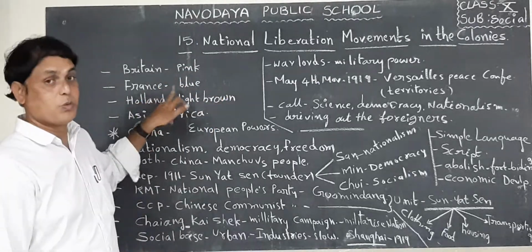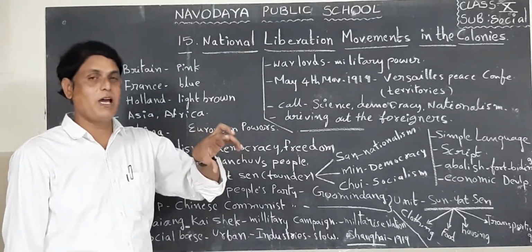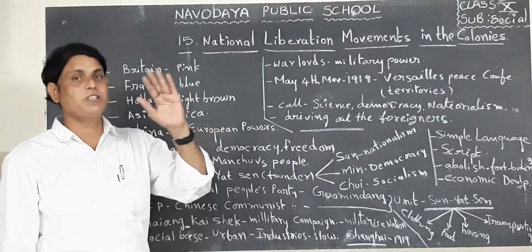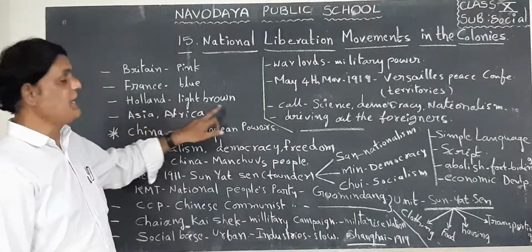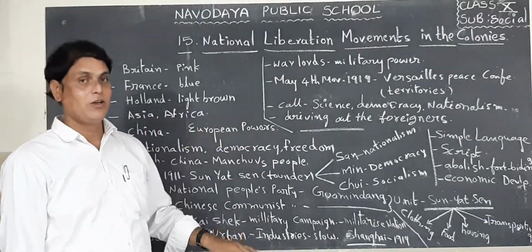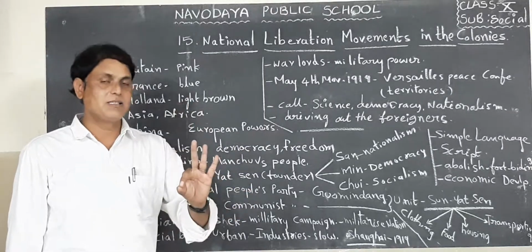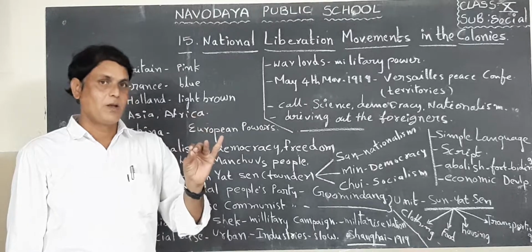Next, France, blue color countries. France established its political authority over the blue color countries in the world map. Holland, light brown color. I said already, Holland is Netherlands at present. That people are called Dutch.